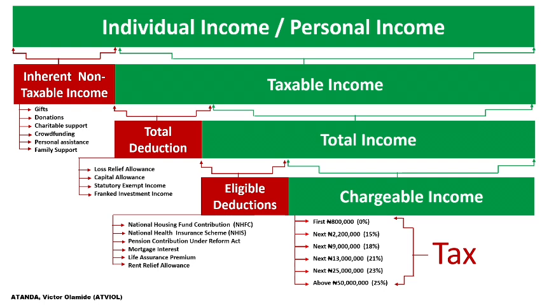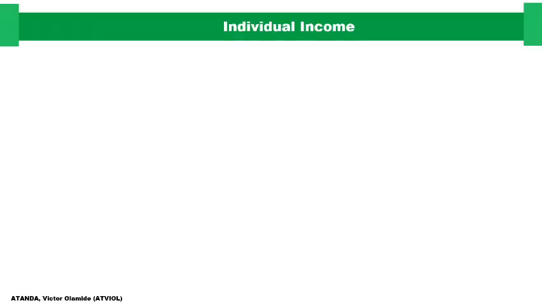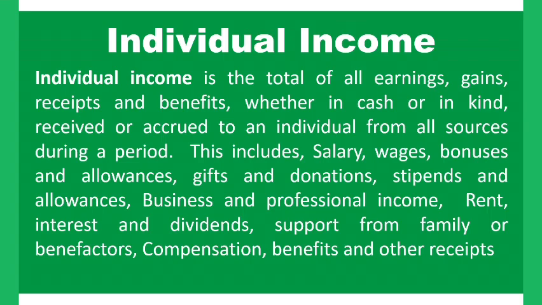I would like to quickly reference what we discussed in the previous class as regards the income of an individual, which we refer to as personal income. So what is this personal income? In the previous class we said individual income is the total of all earnings, that is, the total earnings you make, your gains, your receipts and benefits, whether that receipt or benefit is in kind or in cash, which you received or which accrued to you as an individual from all sources during a period.